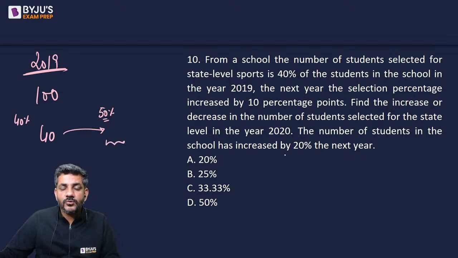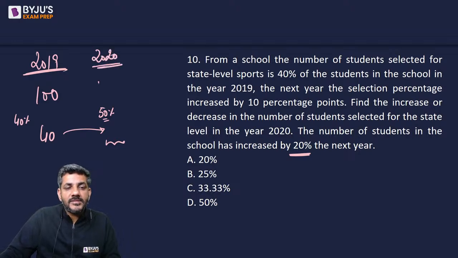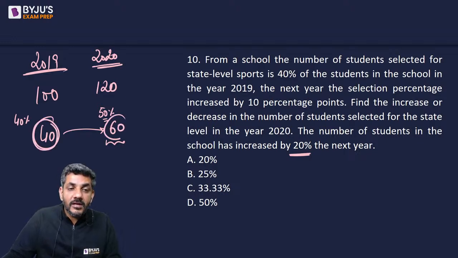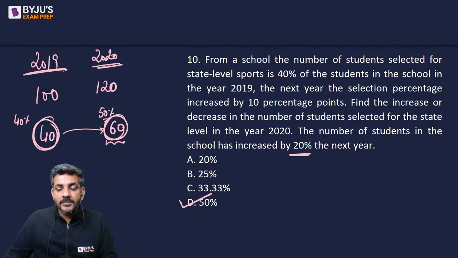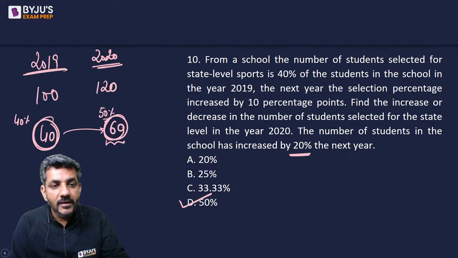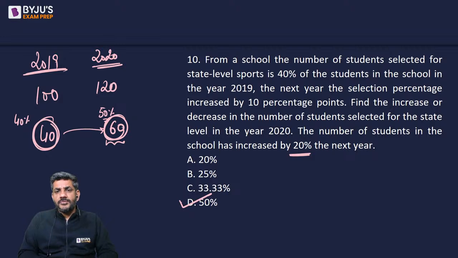The number of students in the school has increased by 20% next year. तो number of students next year 20% बढ़ गए, 120 हो गए. तो ये 120 का 50% 60 हो गया. तो पहले 40 सिलेक्ट हो रहे थे स्टेट लेवल के लिए, अब 60 हो रहे हैं, which is a good 50% increase, which is option D. So simply we got the answer as option D.